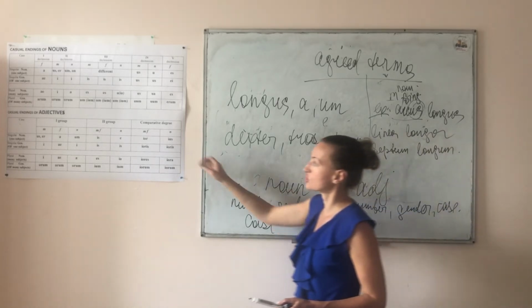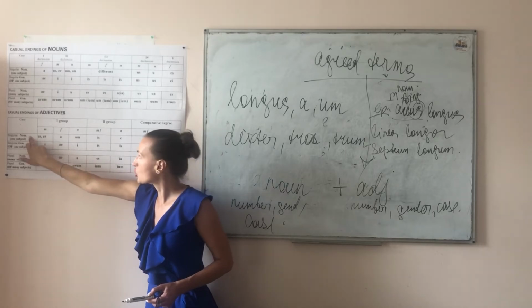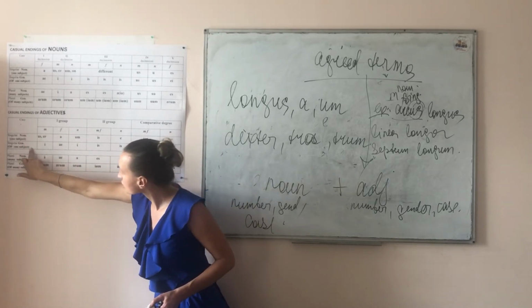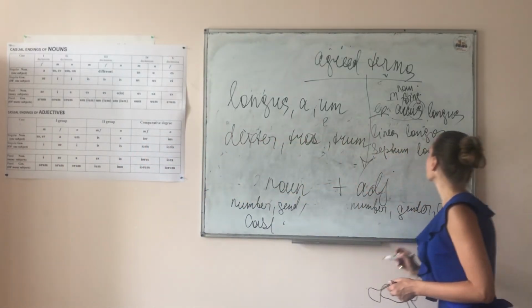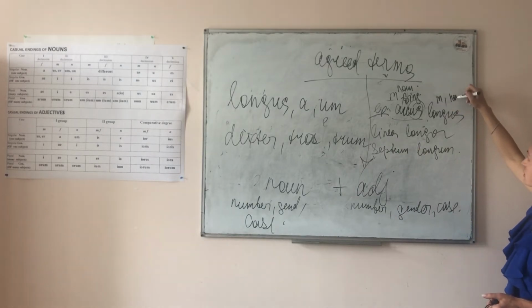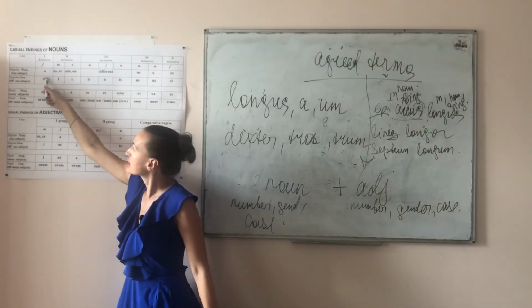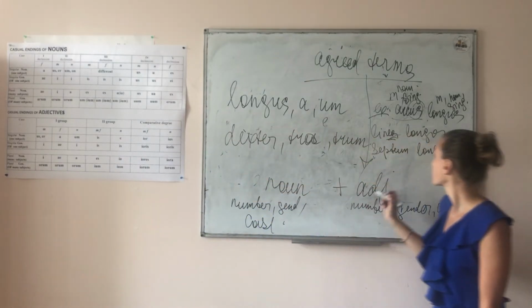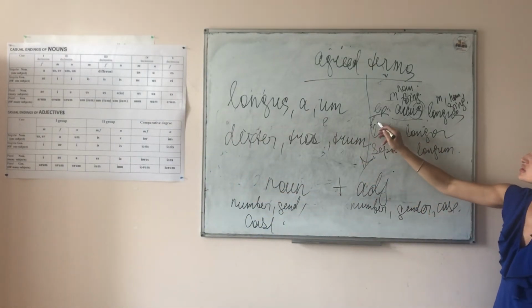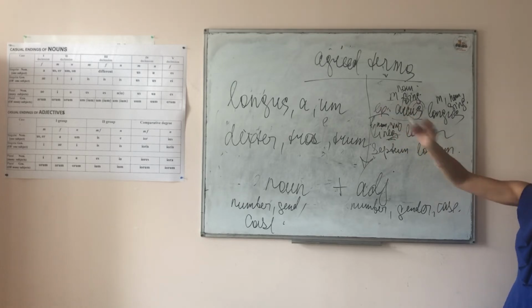Longus, if we are looking, this will be masculine, nominative, singular. The a ending, we have already known that a ending is feminine, so it will be feminine, nominative, singular, concerning the table.